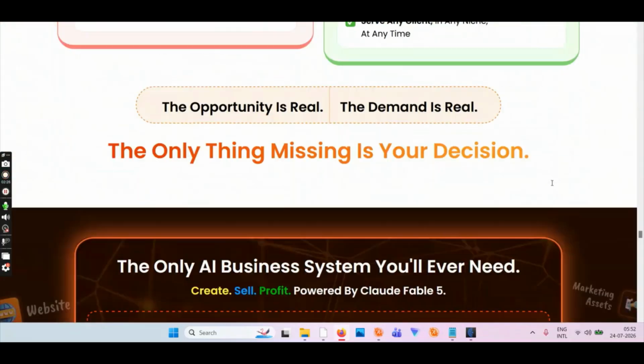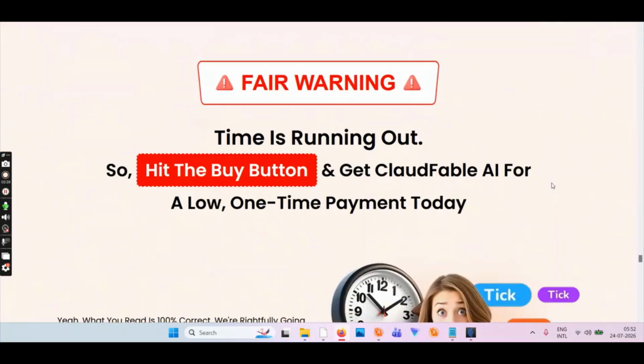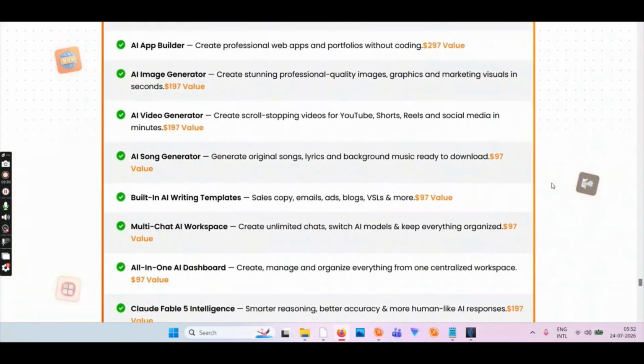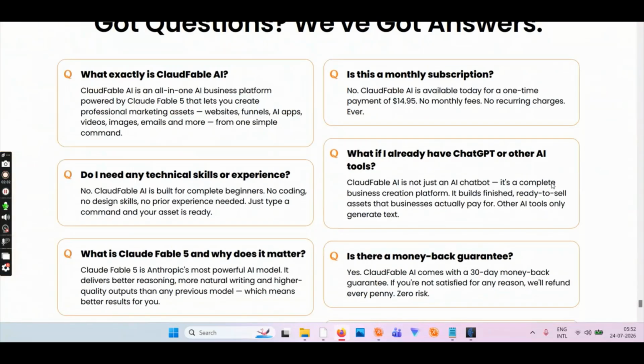Okay, so let's go and read through some questions and answers at the bottom here. What is ClaudFable AI? This is an all-in-one AI business platform powered by CloudFable 5 that lets you create professional marketing assets, websites, funnels, AI apps, videos, images, emails, and more. You will see that in the demo video when it is updated.